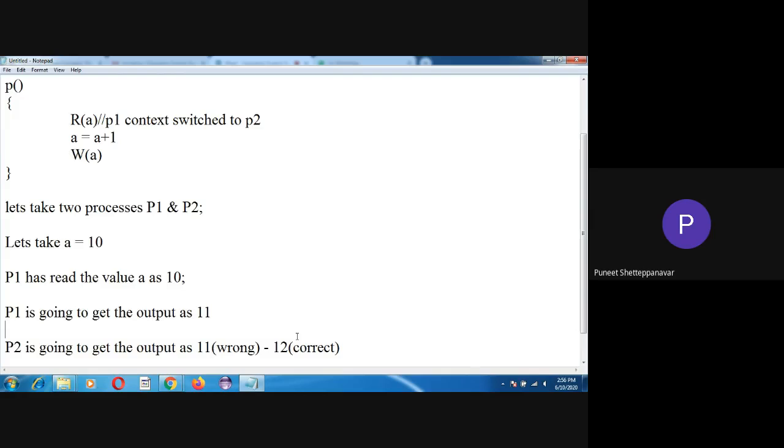Earlier, when the processes executed in a synchronized way, we got the correct result. First P1 got executed, and then P2 got executed, so the final updated value of A printed as output was 12. Now when the processes executed in an asynchronous way due to the context switch between P1 and P2, the result we get is wrong.